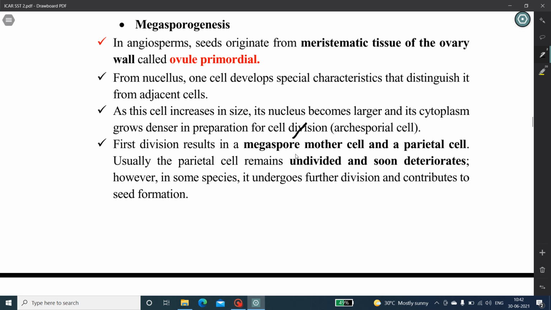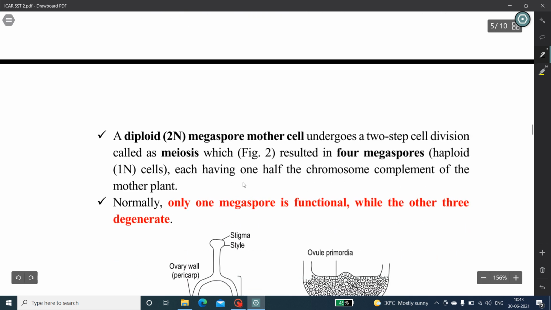Usually the parental cell remains undivided and soon deteriorates. However, in some species it undergoes a further division and contributes to sheath formation. A diploid megaspore mother cell is formed, having the same number of chromosomes as the parent plant. It undergoes a two-step cell division called meiosis, which results in 4 megaspores, that is haploid cells, each having one half of the chromosome complement of the mother cell.